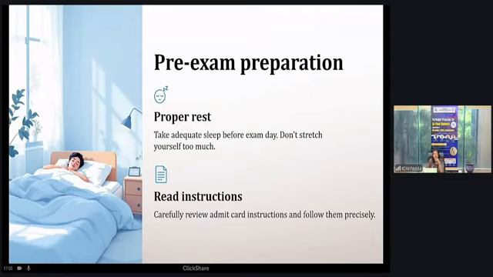If your mind is under stress now, you won't be able to capture any new understanding or new practice, and you won't be very open, relaxed or calm. So it is very necessary to have proper sleep. When you have adequate sleep, your brain will be calm and cool, and you'll be able to perform better. It is not only one day before the examination, but every day. Have at least 7 hours of sleep. Read instructions, carefully review the admit card instructions and follow them precisely.